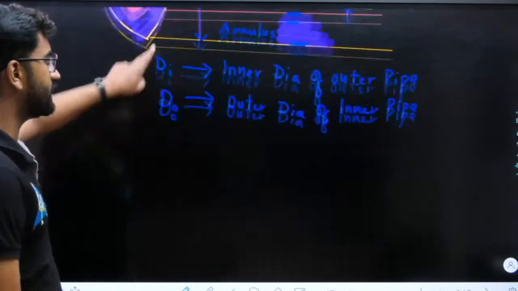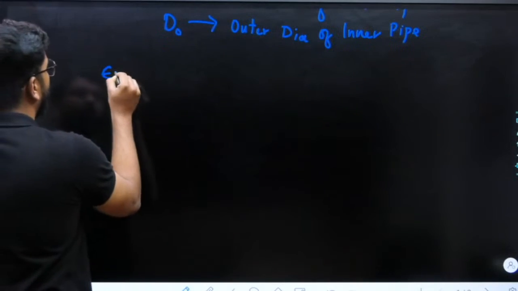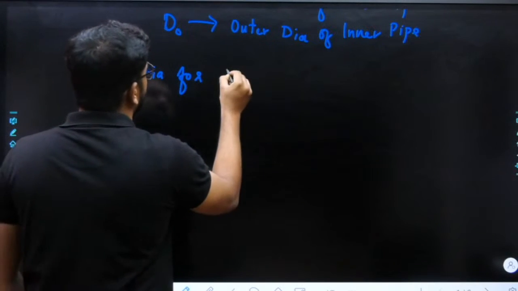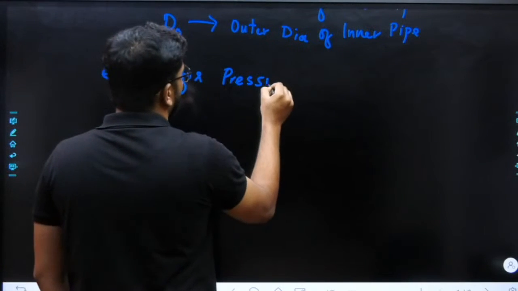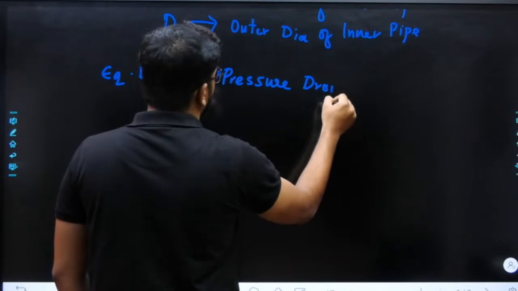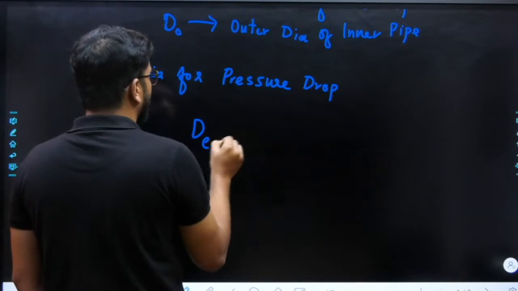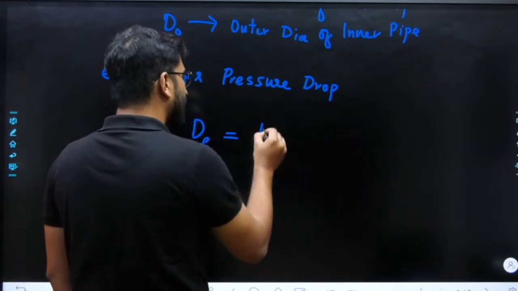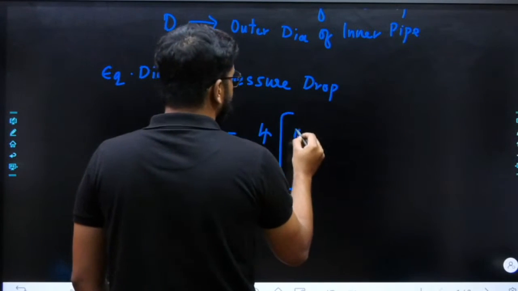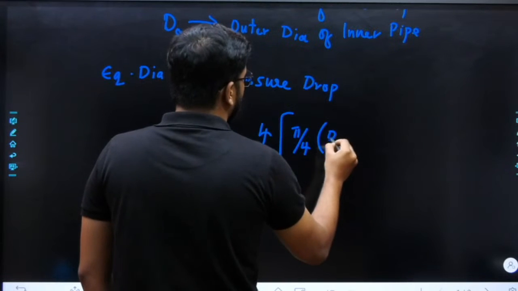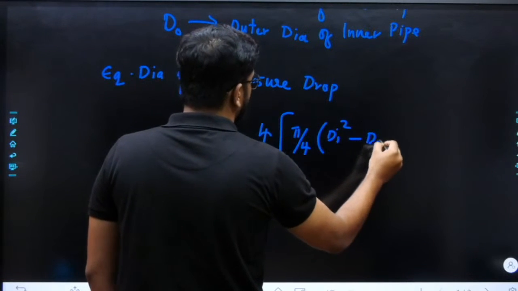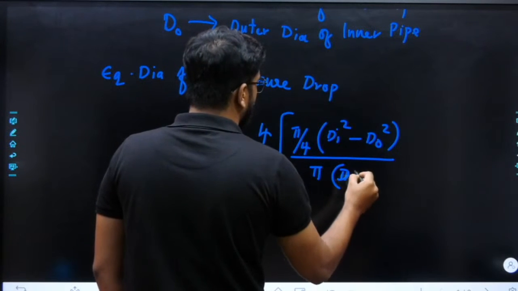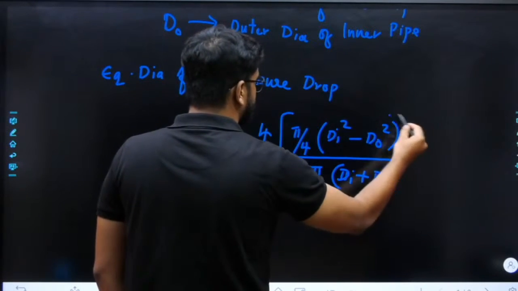So let me write it first. Equivalent diameter or hydraulic diameter, equivalent dia for pressure drop, is equal to 4 into flow area, which is pi by 4 di square minus d naught square, divided by pi into di plus d naught.